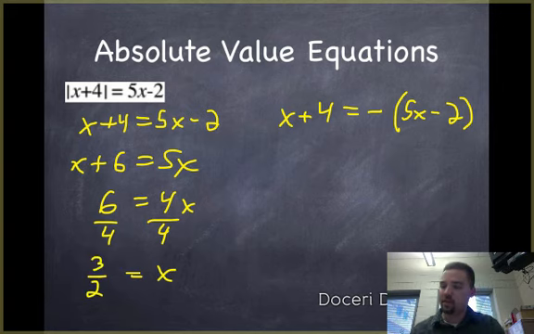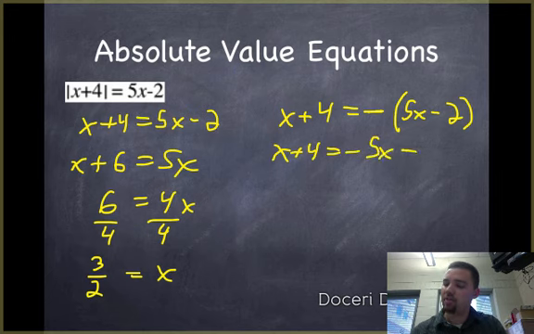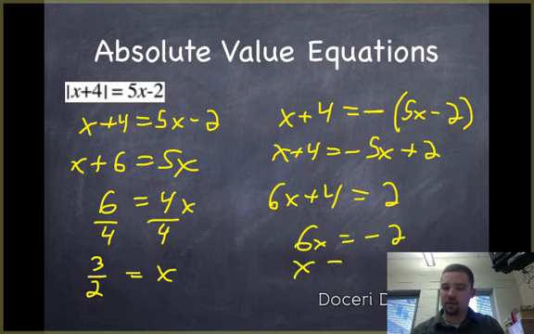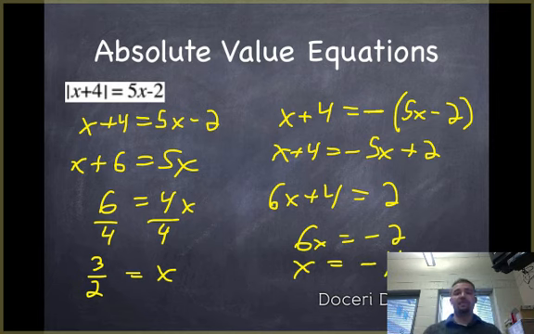Do the same thing on the other side, but I have to be really careful because I have to distribute this negative through the whole thing. So I get x plus 4 equals negative 5x plus 2, and I add 5x to both sides, so I get 6x plus 4 equals 2. Then I subtract 4 from both sides, so I get negative 2 equals 6x. When I divide by 6, I get x equals negative 1/3 when simplified. So I've got two solutions, 3/2 and negative 1/3.